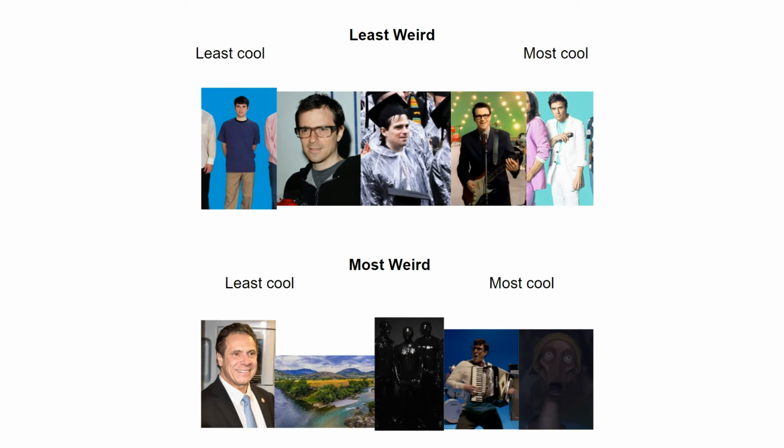To view how Cuomos change in coolness, we can look at the individual rows. Here I've taken out the first row, which contains the least weird Cuomos, and the last row, which contains the most weird Cuomos. You can see that in the least weird row, the least cool Cuomo is Blue Album Cuomo, followed by Rivers Normo, Harvard Cuomo, Happy Cuomo, and Snazzy Cuomo being the most cool. And in the most weird row, we have Andrew Cuomo as the least weird Cuomo, Rivers, Dark Cuomo, Weird Al Cuomo, and Alien Cuomo at the most cool.